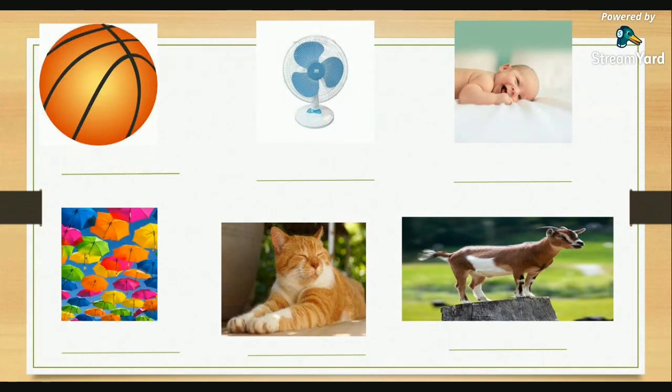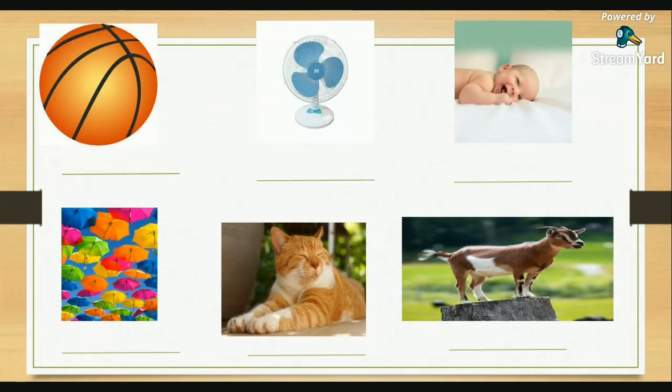No, the ball doesn't grow. Okay, does it move by itself? Very good. So the ball doesn't move by itself. Does it reproduce? Okay, the ball cannot reproduce. How about, does it breathe? Okay, the ball cannot breathe. Does it need food, water, and air? Okay, so the ball doesn't need food, water, and air.